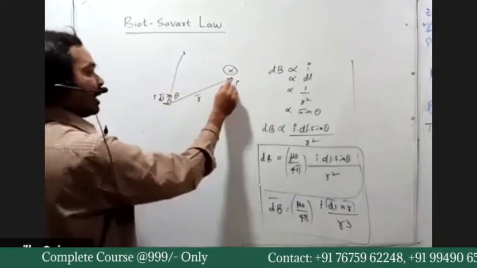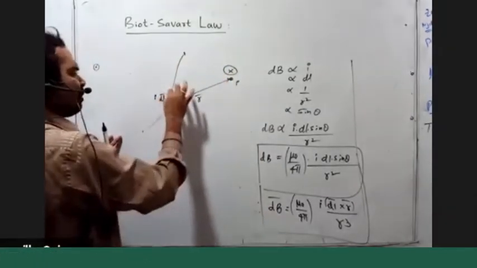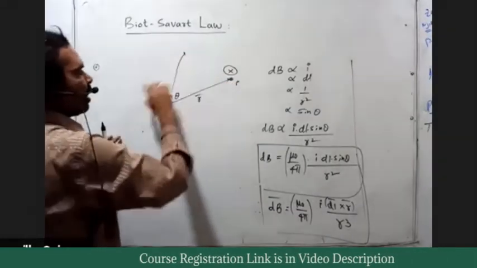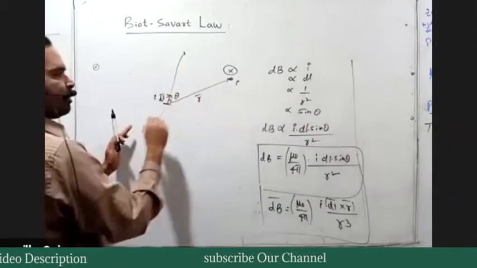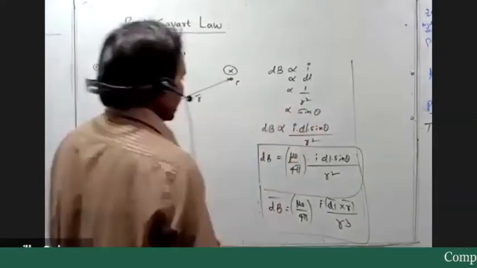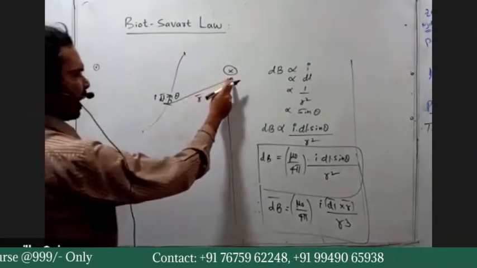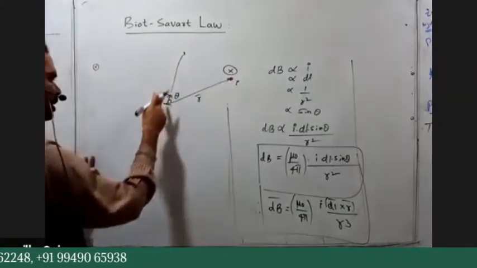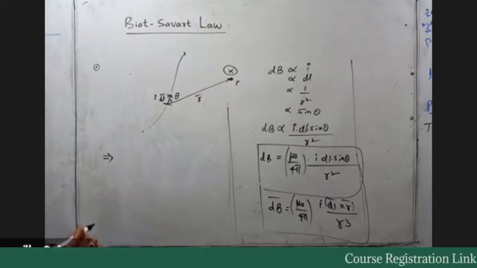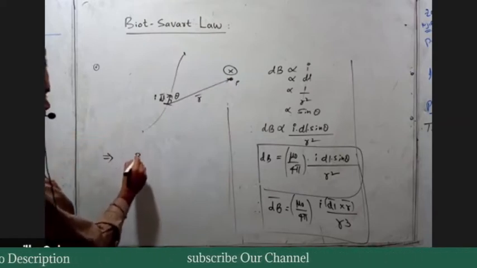Now I want at this point P the total magnetic field induction because of the whole conductor. Same, I can make calculations for small elements. When I take the small elements one after another, I get the whole conductor. I can find the field induction at the point P because of all small elements by integration. So now I want the total magnetic field at the point P due to this arbitrary current carrying conductor. The next step is we want to calculate the magnetic field induction at the point P due to this whole conductor.